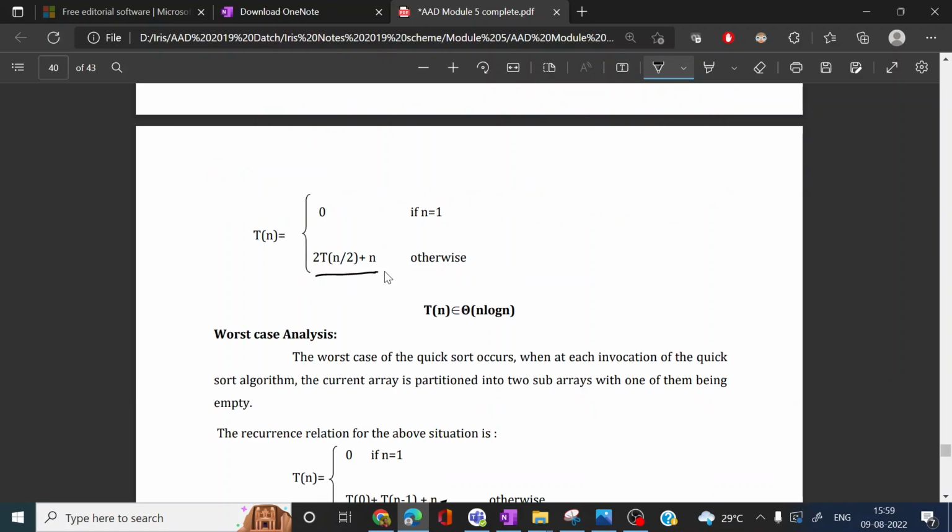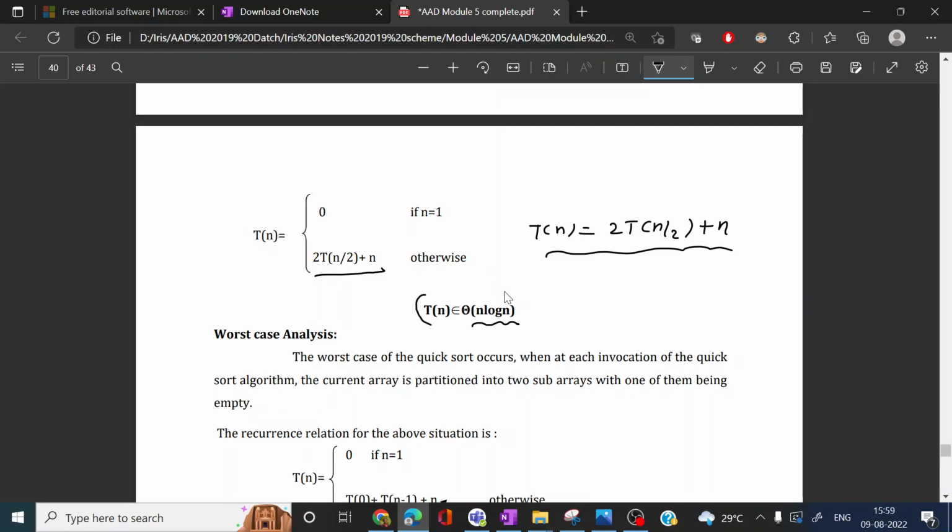The best case complexity of quicksort is T of n equal to 2 into T of n by 2 plus n. If we solve this recurrence, either you can use the master method or the iteration method. Once we solve this recurrence, we will get the value of T of n as n log n. That is, the best case efficiency of quicksort is n log n.